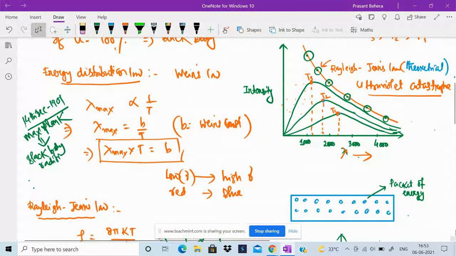He satisfactorily explained why there is a deviation between experimental and theoretical results. He explained that the energy emitted by the body is not continuous but discontinuous, in the form of small packets. Each packet of energy is called a quantum or quanta.